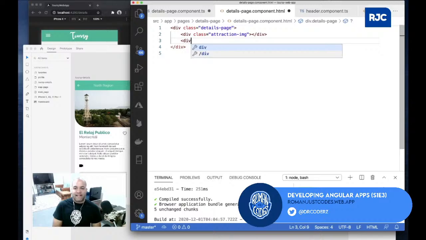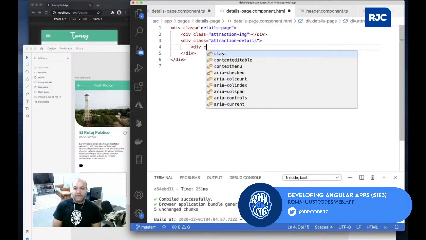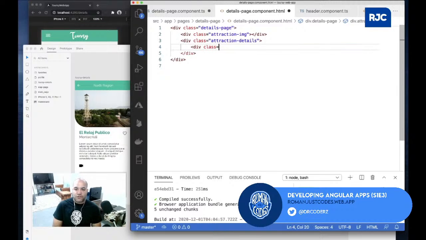Below this, I'll have another container for the details, so I can do div class attraction details. If you see the structure, it will have this piece of the header right here, which is 2 items and then 1 guy here, then the rest of the stuff. So in the details, I'll have a smaller structure where I do attraction details top.